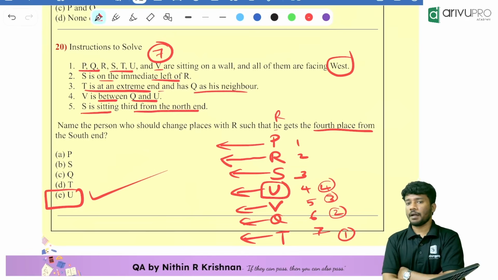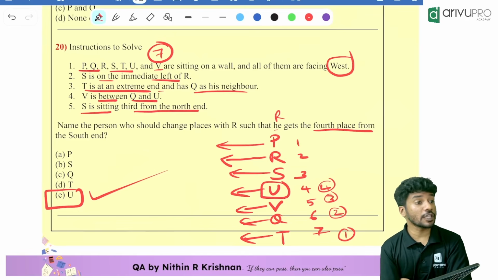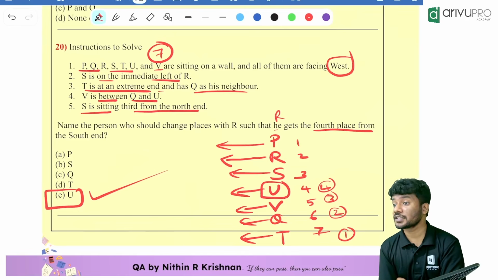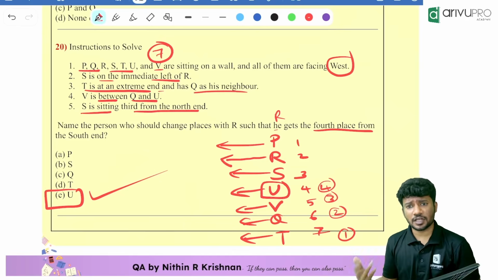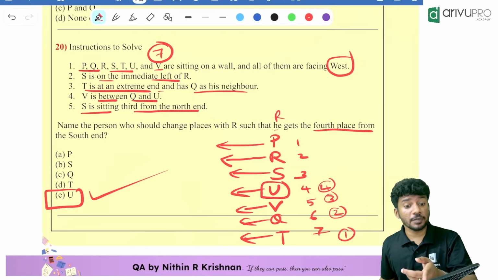Got it? Pakka? Yes. That's how you solve a question based on west direction. What if it was east? We'll just put it to the other side and we will start solving in the same way whatever we were solving. Now, you see many methods are there.